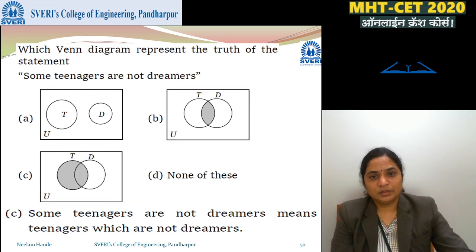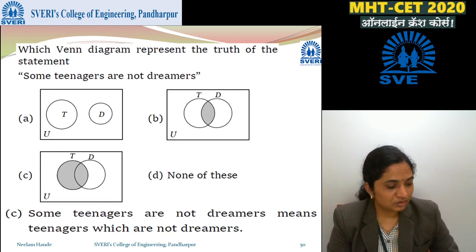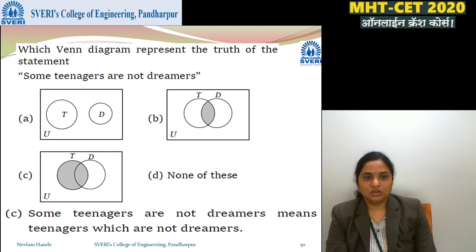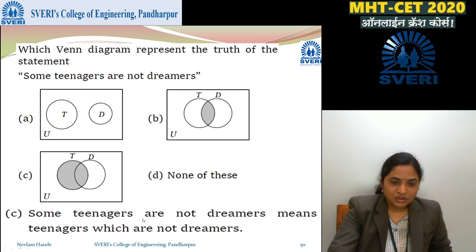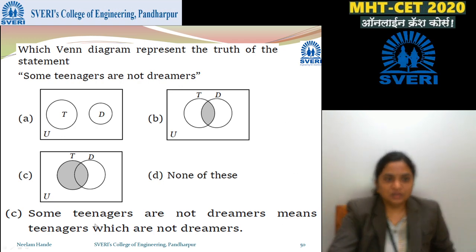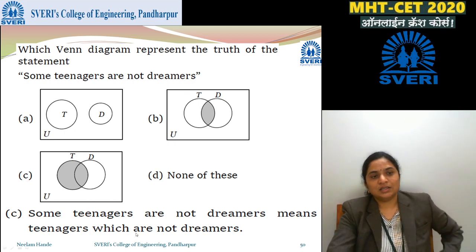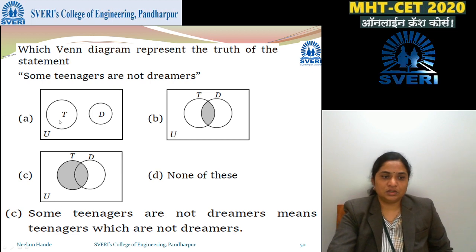Which Venn diagram represents the truth of the statement? Some teenagers are not dreamers. Some teenagers are not dreamers means teenagers who are not dreamers, right? Some of them are not dreamers, but some of them are. There must be an overlap.